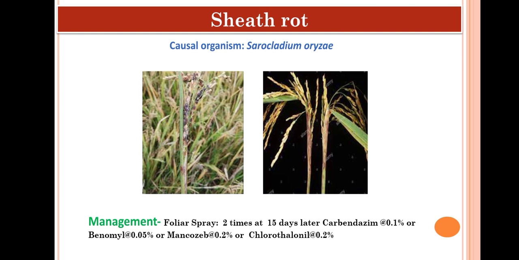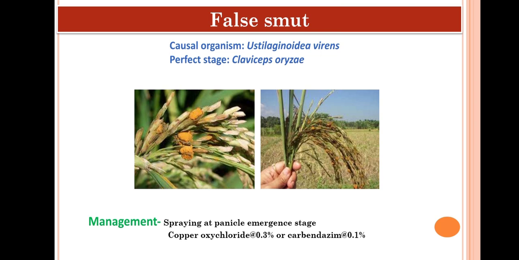Then about the management, foliar spray can be done with carbendazim, benomyl, mancozeb or chlorothalonil 2 times at 15 days interval. Okay. Next most important disease of rice is false smut of rice. The causal organism is Ustilaginoidea virens and the perfect stage is Claviceps oryzae. Here, the individual grain will transform into yellowish or greenish spore balls of velvety mass.